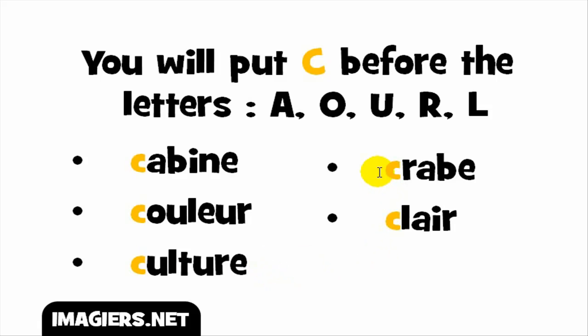Now if we combine it with R, so C plus R gives you cr. So now you will get the sound crabe, crabe. C-R-A, cra, crabe. And the last example, C, L will give you cl, clair, clair. All right, so let's see all the words one more time.